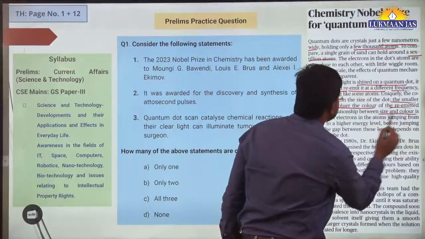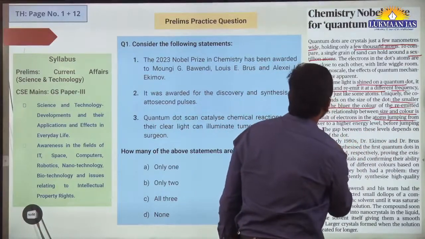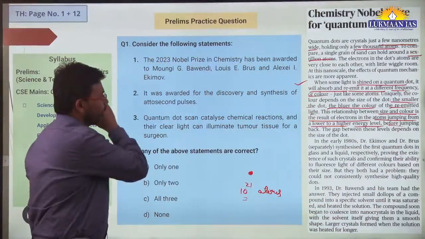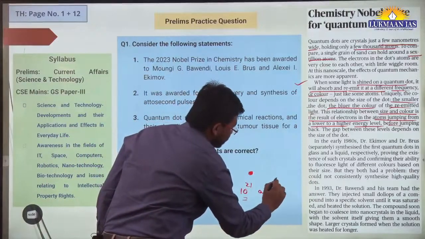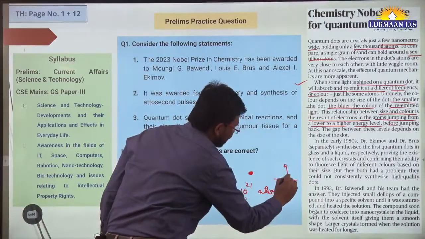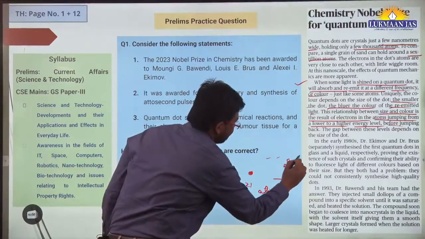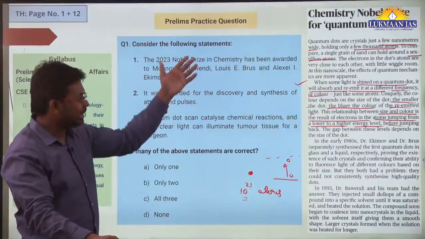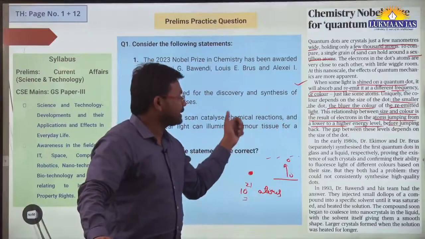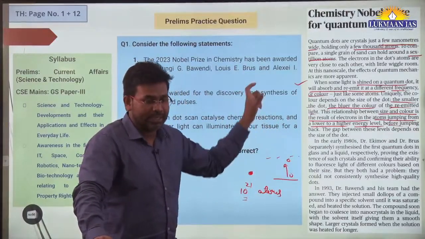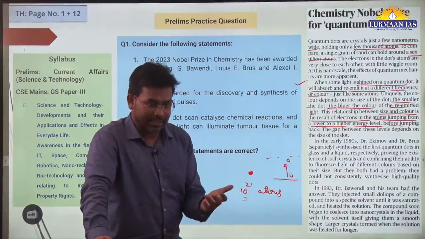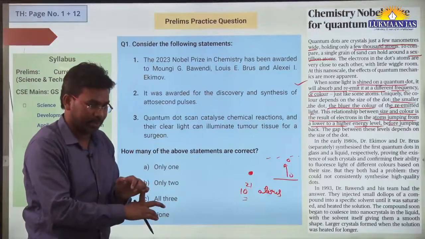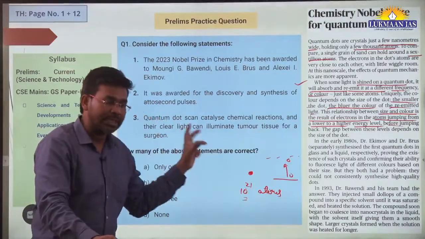And this relationship between size and color is the result of electrons in the atom jumping from a lower energy level to a higher energy level. Means when we pass some light, electrons jump from low energy levels to high energy levels, and then it emits light like this. So this is about quantum dots. Here in this article, they have discussed which scientist has done what part of work on quantum dots. But we need to generally understand that the Nobel Prize in Chemistry was awarded for quantum dots to 3 people.